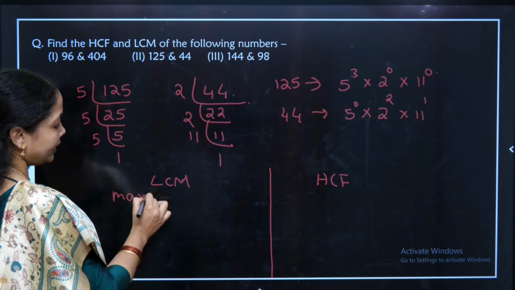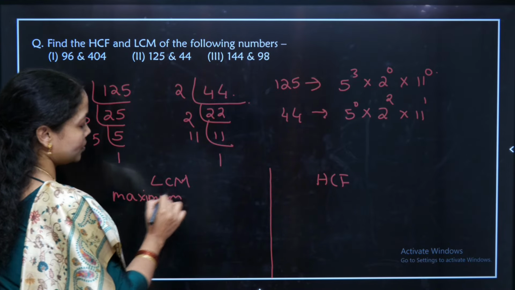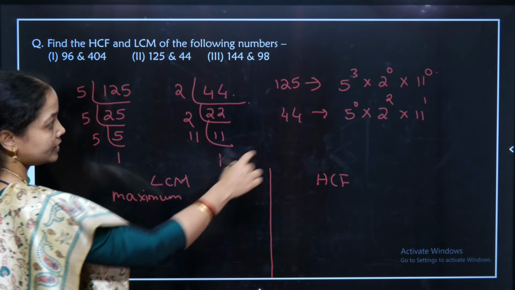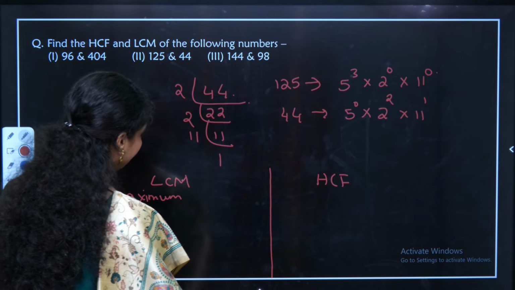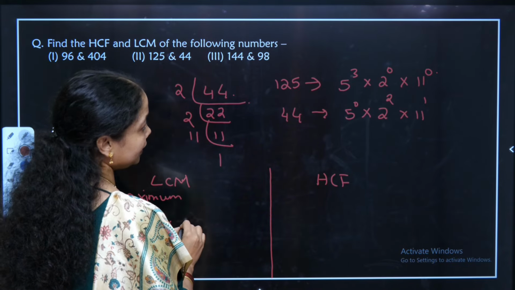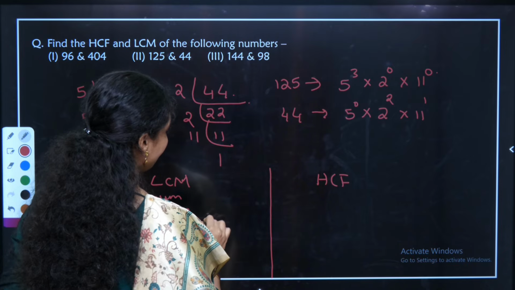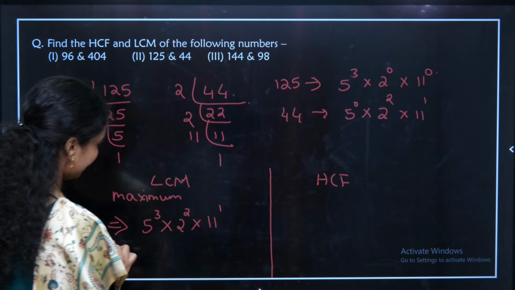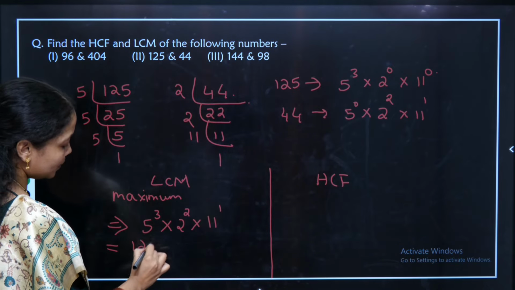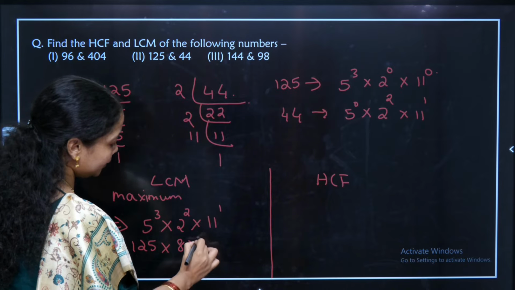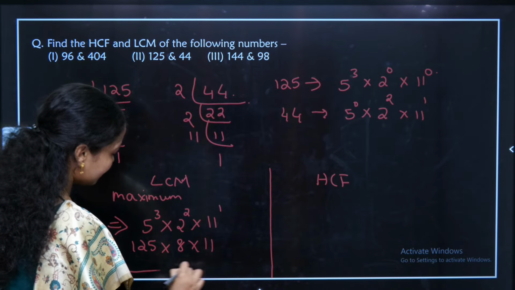Write it down in your book so that you will be used to it. So the maximum power between 5s is 5 cube, the maximum power between 2s is 2 square, the maximum power between 11s is 11 power 1. So if we have to multiply, this is 125 into 4 into 11. That is giving you the answer.